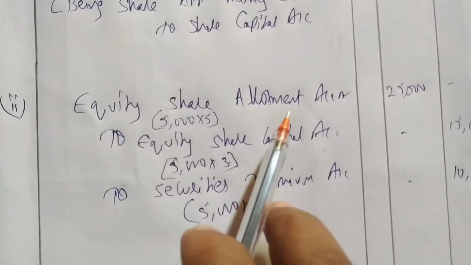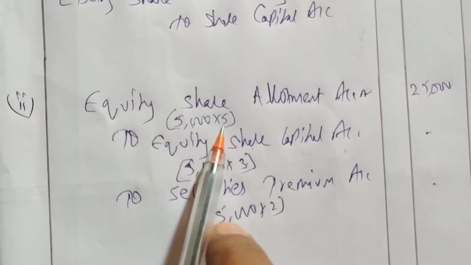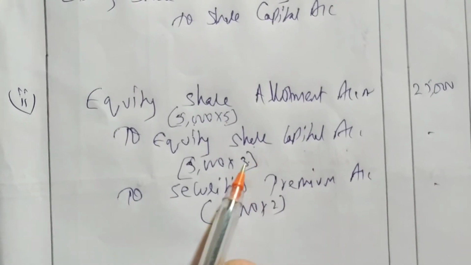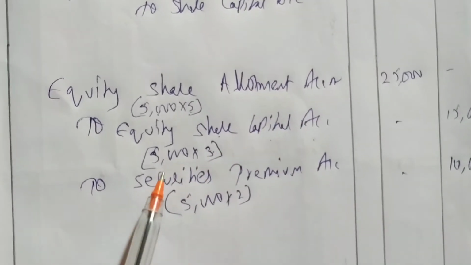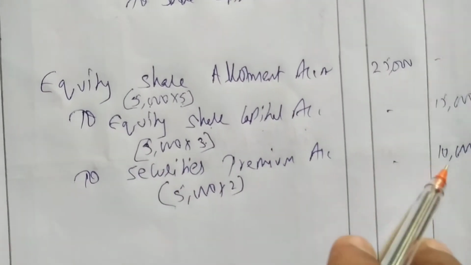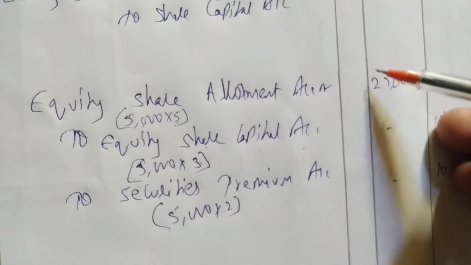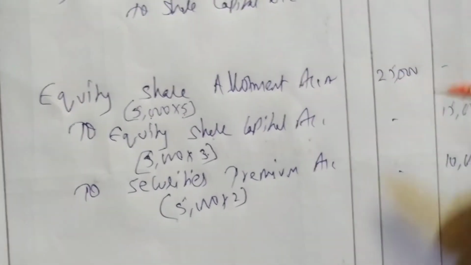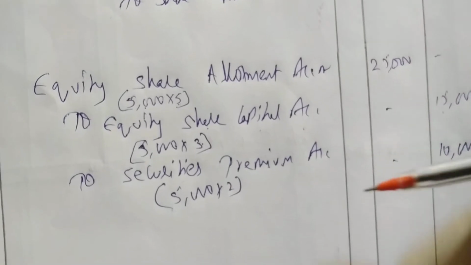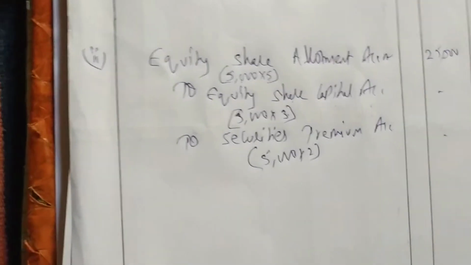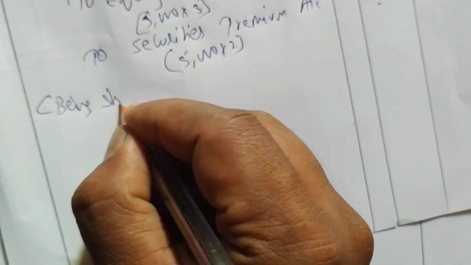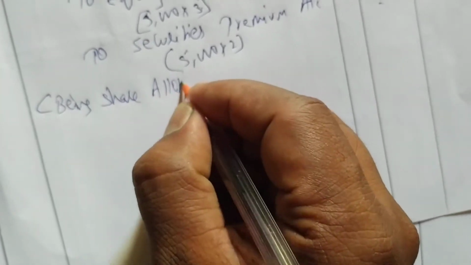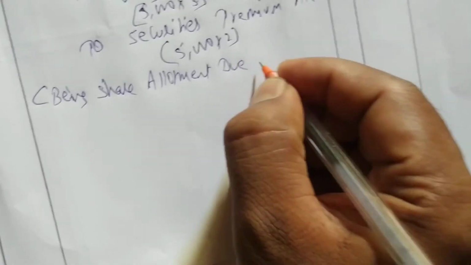See here, equity share allotment account debtor. How much are we receiving on allotment? 5 rupees. How much do we have to transfer to equity share capital? 3 rupees. How much is premium? 2 rupees. So 5,000 into 5 is 25,000, 5,000 into 3 is 15,000, and 5,000 into 2 is 10,000. So the total money we have to receive on allotment is 25,000. From that we transfer 15,000 to share capital, and the premium is 10,000 rupees. Now narration: being share allotment money due including premium.